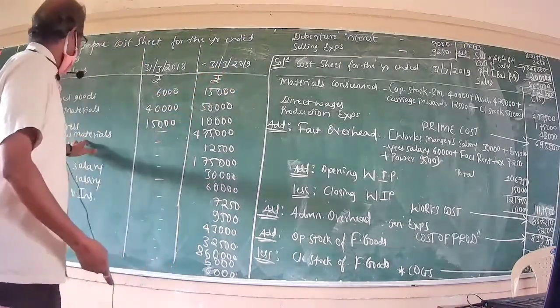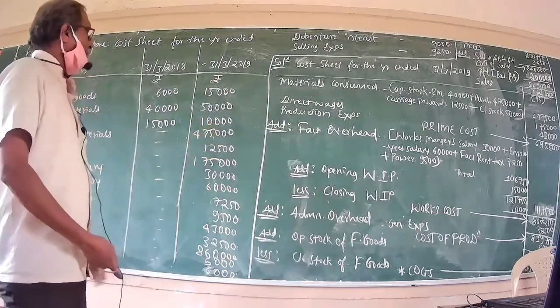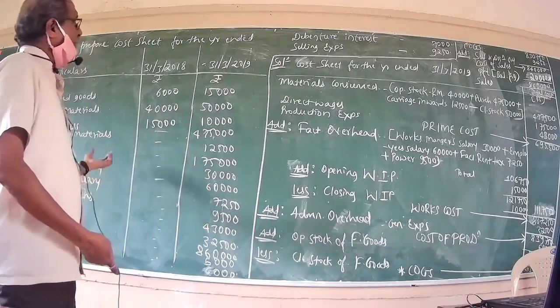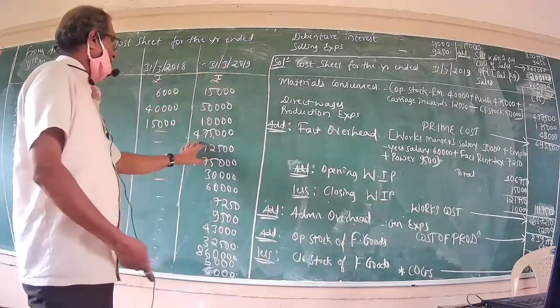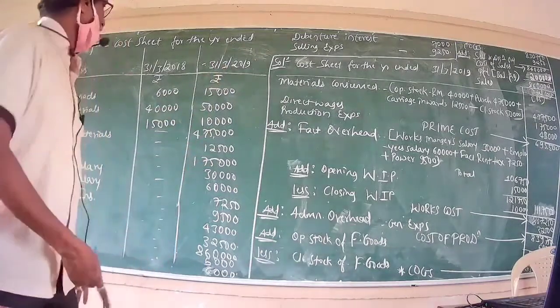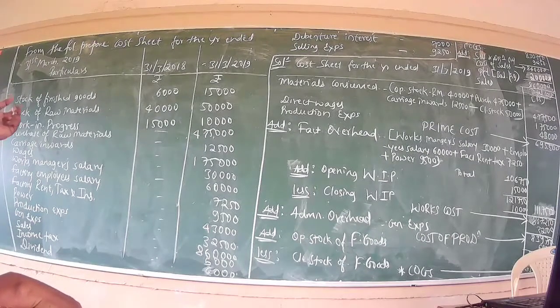Now, purchase of raw material stood at rupees 4,75,000, to be converted into finished product for the year 2019. How much worth of raw material is consumed? The worth of raw material consumed stood at rupees 4,75,000. Expenses incurred on the acquisition of raw material: carriage inwards stood at rupees 12,500.